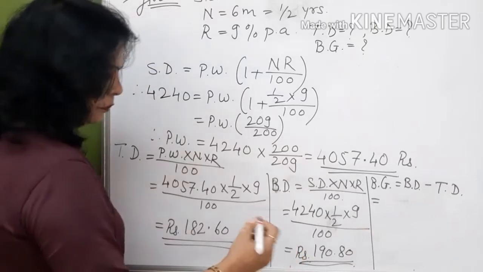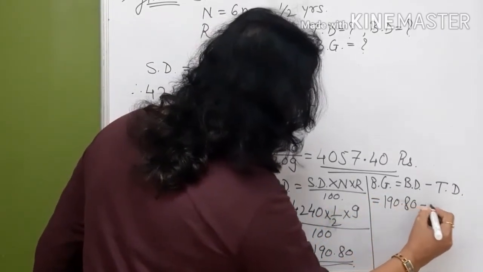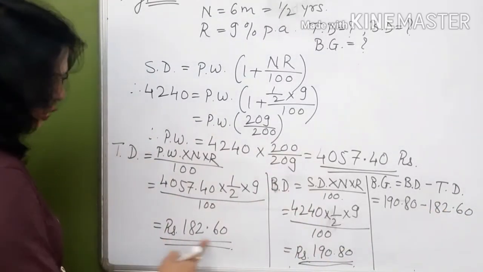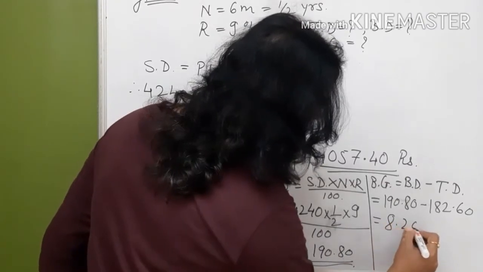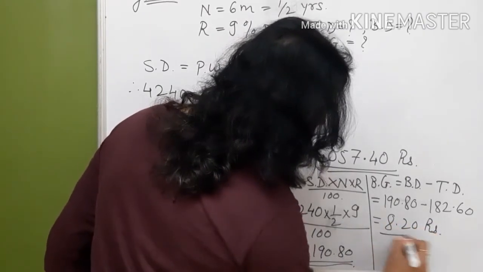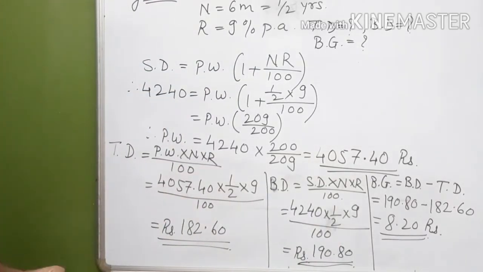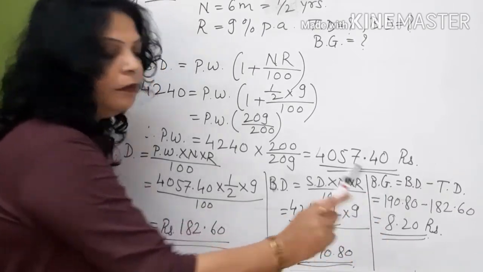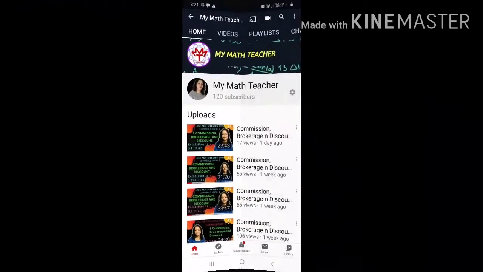So that is 190.80 minus 182.60. Correct? So that is equal to 8.20 rupees. So this is your banker's gain. So we got true discount, we got banker's discount, and we got banker's gain. That completes the sixth sum.